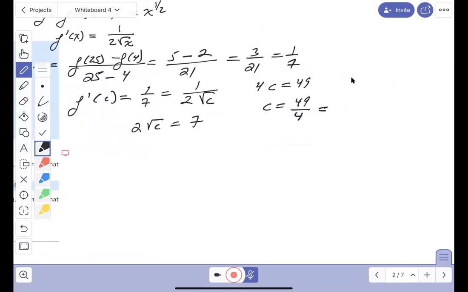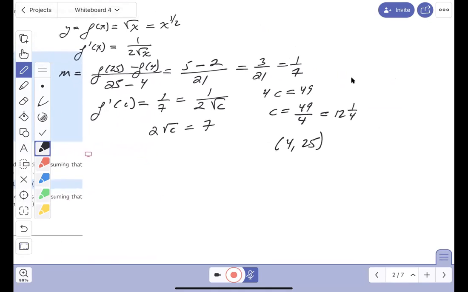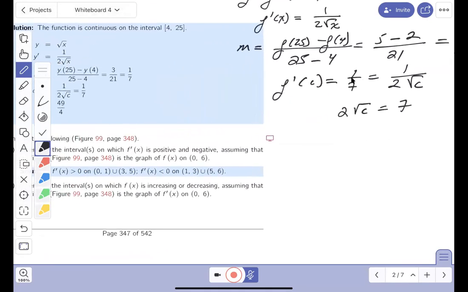Now someone says, what's 49 quarters? Well, if you thought about it, 4 goes into 49 twelve times with a remainder of 1, so 12 and a quarter. Is that between 4 and 25? Of course it is. The mean value theorem guaranteed it, by the way. So what's my number? C is 49 quarters, right over here.